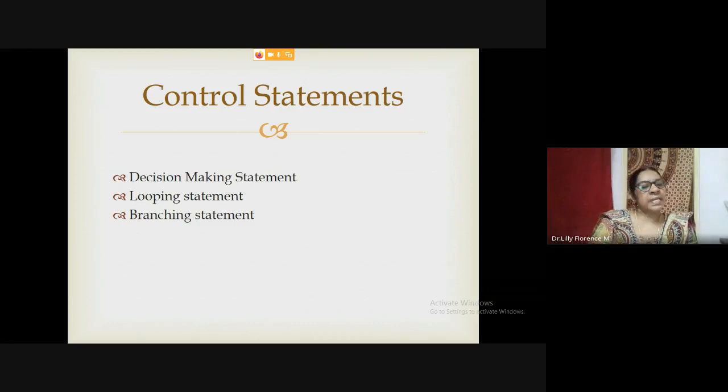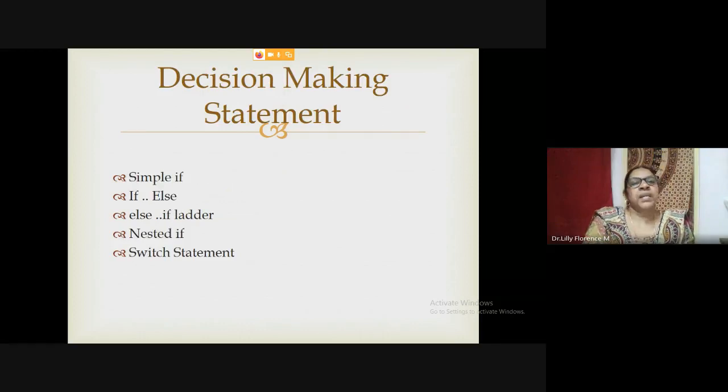First, we can go with decision making statement. These are all the statements we can use in our programming: simple if statement, if else statement, else if ladder, nested if statement, and then switch statement. These are the set of statements the Java program will support for decision making.